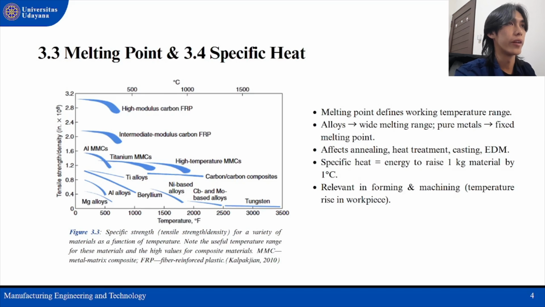Okay, the next slide is melting point and specific heat. The melting point defines the usable temperature range of a material. Pure metals melt at a fixed temperature, while alloys have a wide range depending on composition. These properties affect manufacturing processes such as annealing, heat treatment, casting, and EDM. Specific heat is another important property.